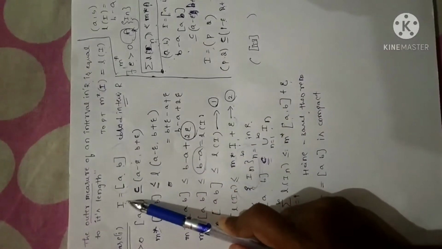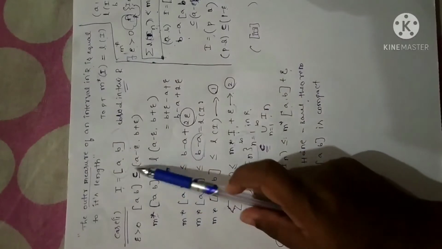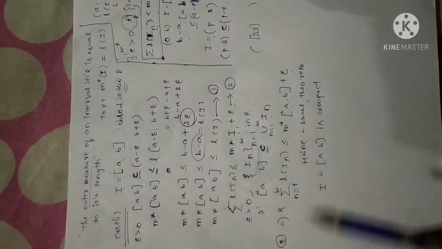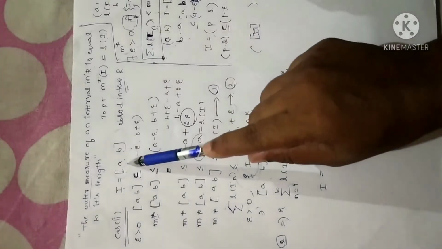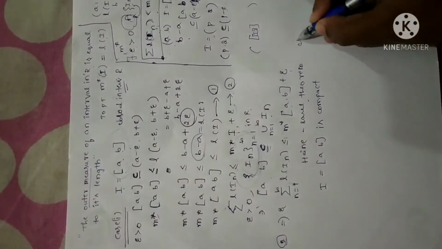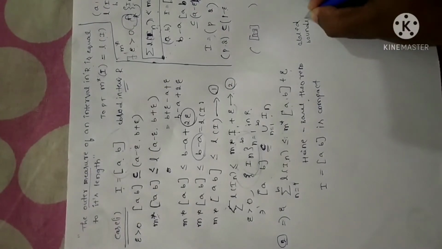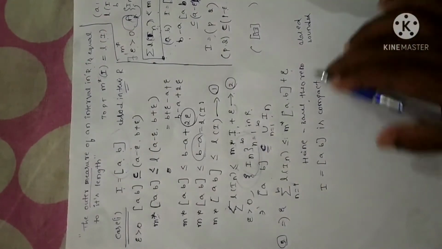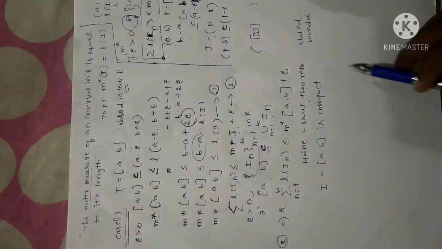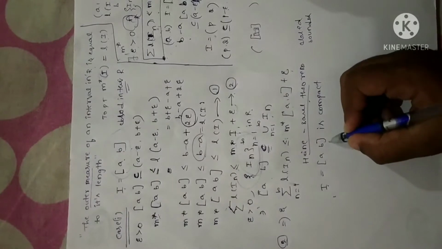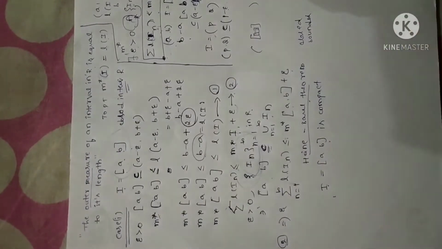Now look, the interval I have chosen is the closed interval AB. As per the Heine-Borel theorem, it is closed and bounded, since the values in between in the closed interval AB are bounded in R. So by the Heine-Borel theorem, the chosen interval I equal to AB is compact.